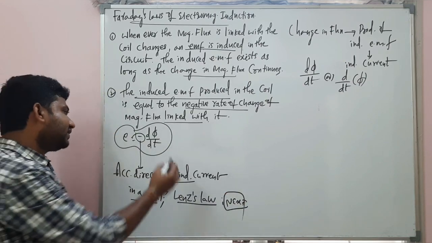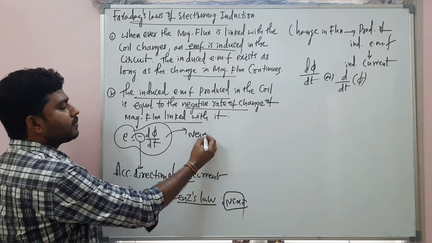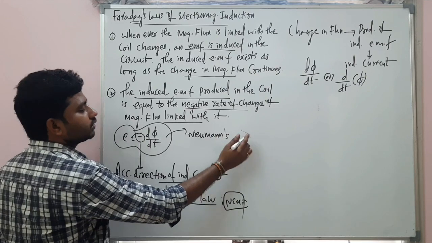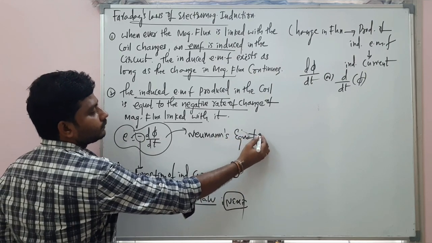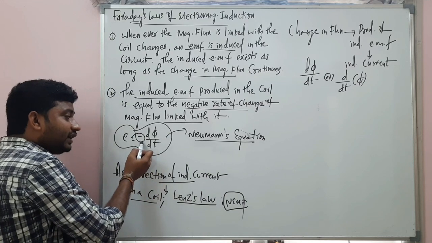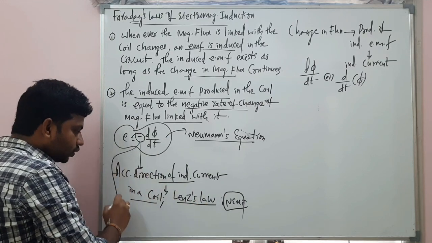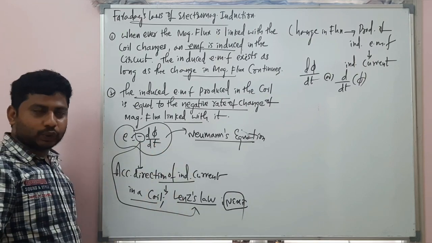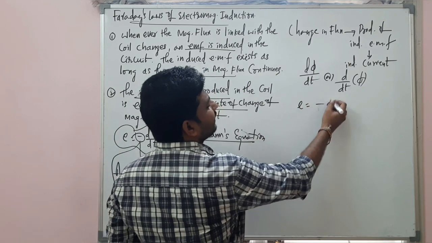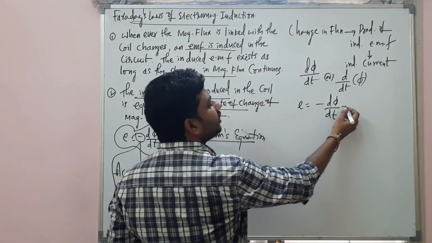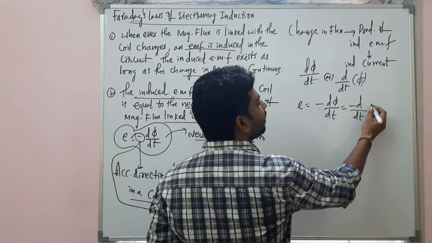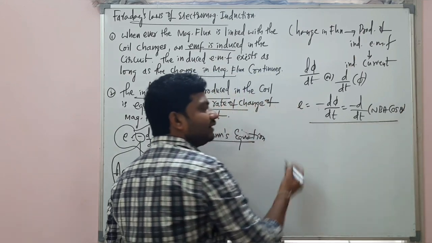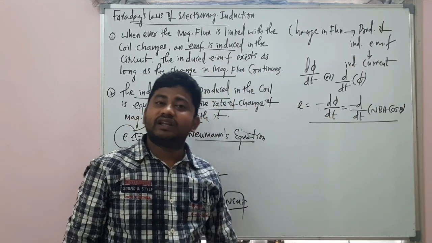Before that, this relation is called Neumann's relation, or Neumann's equation. The negative sign is according to Lenz's law. No need to worry, we'll be discussing it in the next class. So come back to the equation: E is equal to minus d phi by dt, which is minus d by dt of phi. Phi is NBA cos theta. Magnetic flux is NBA cos theta only, right?